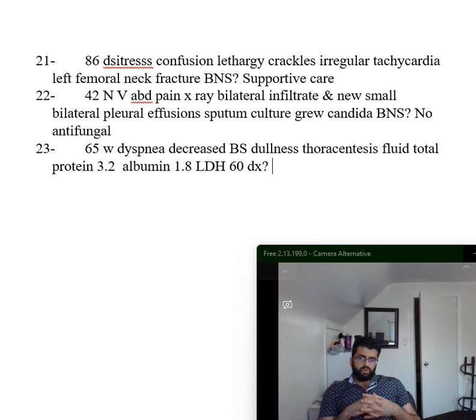Okay, pleural LDH more than two-thirds of the upper normal level of LDH. So you want to compare it. Here we need the serum LDH. If I tell you the serum LDH is 95 and this LDH is 60, that's 1 point, could be. Total protein 3.7, this one 3. So this is not quite more than 3, which makes it less likely to be exudative. So this one is mostly transudative, so this could be CHF.